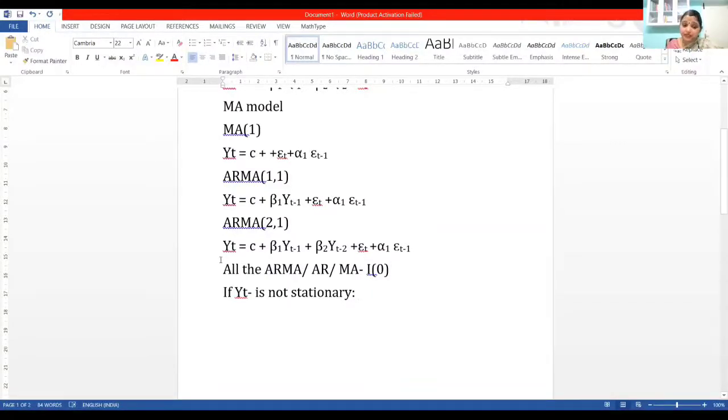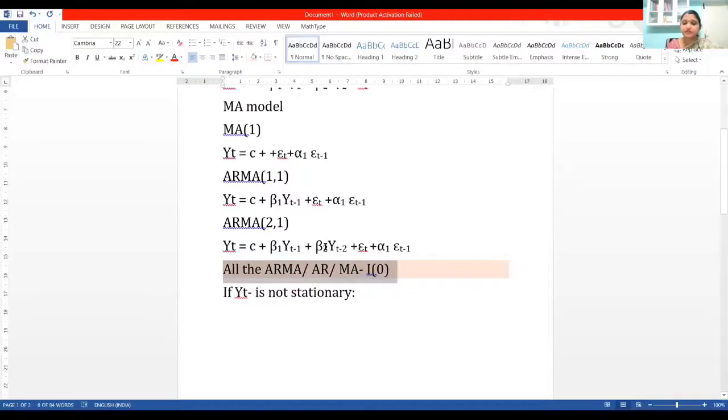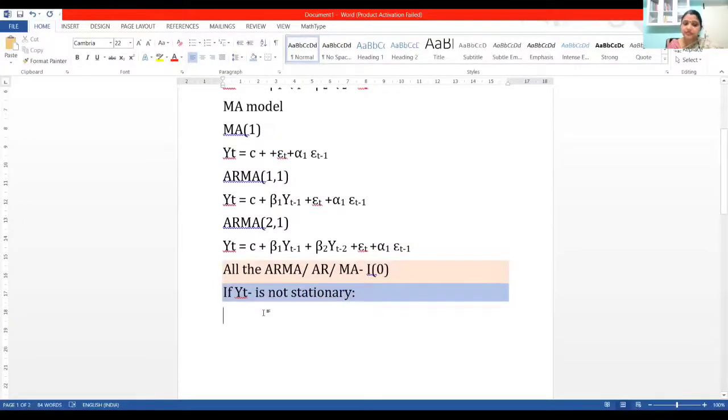Now, everything we discussed till here is only about the case where we have stationarity. Now we are going ahead with another case where we don't have stationarity. If yt does not have stationarity, then what are we supposed to do? We need to attain stationarity.